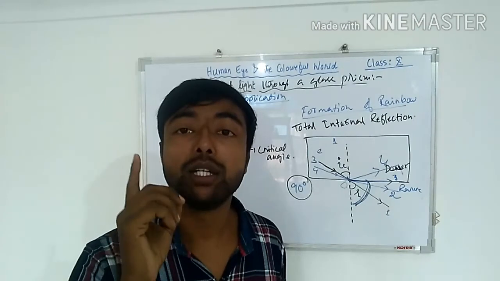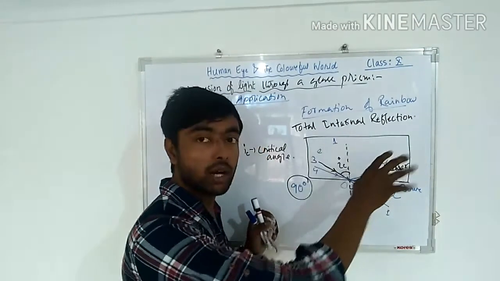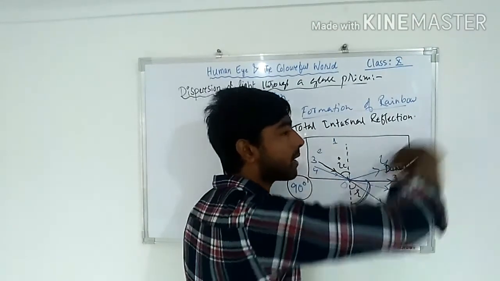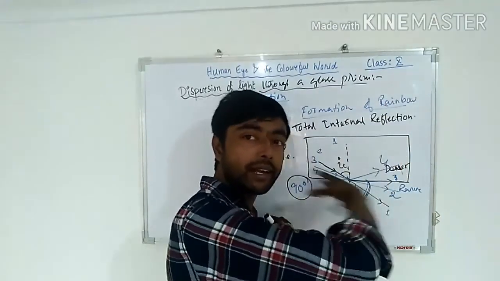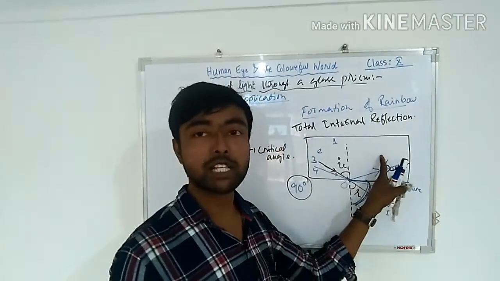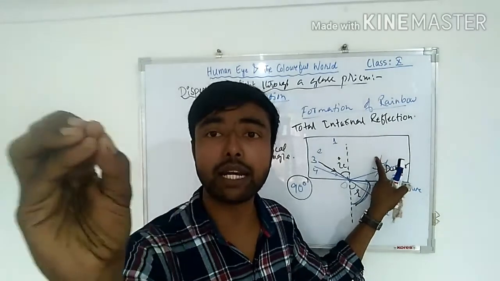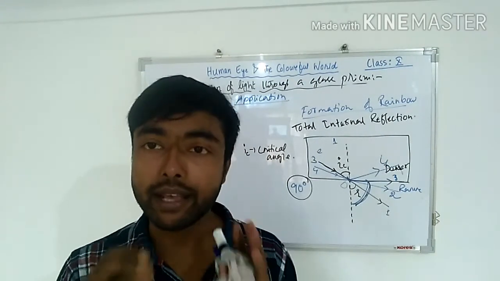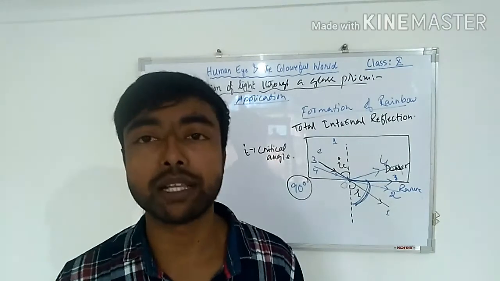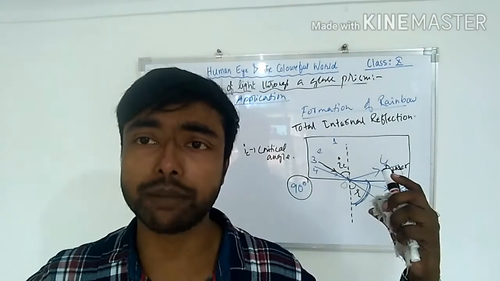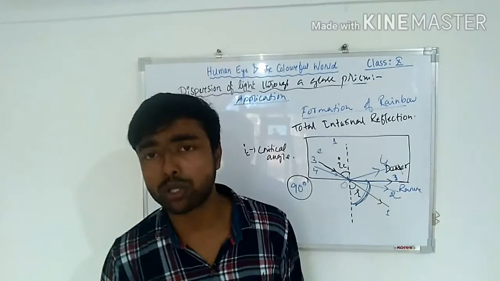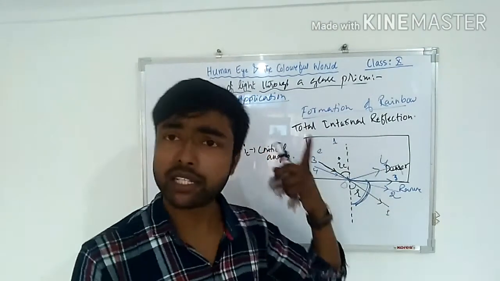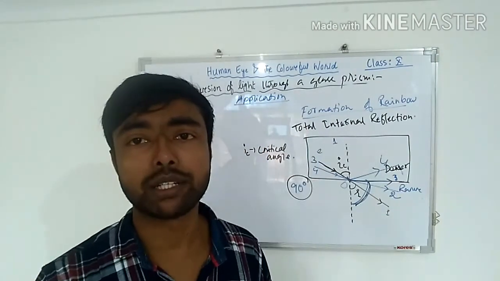total internal reflection. Why total? All the rays are coming back totally. Entire ray is coming back to the previous medium. That's why total. Why internal? It is inside the denser medium. It is not going away from the denser medium. It is not going out of the denser medium. That's why we can say this is total internal, and reflection is there. That's why the name is total internal reflection.